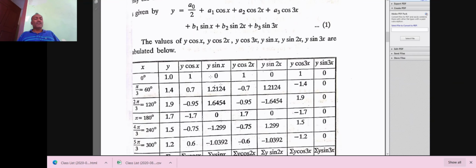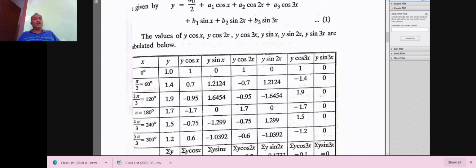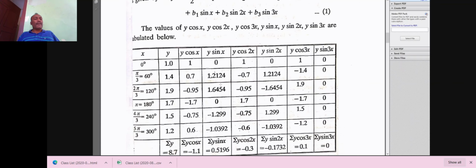Take the first column in pi. 0 means 0 degrees. In the second column, pi by 3: pi is 180, and 180 divided by 3 is equal to 60 degrees. 2 pi by 3 means 2 into 180, which is 360, divided by 3 is equal to 120.